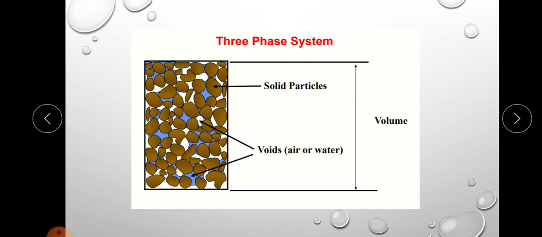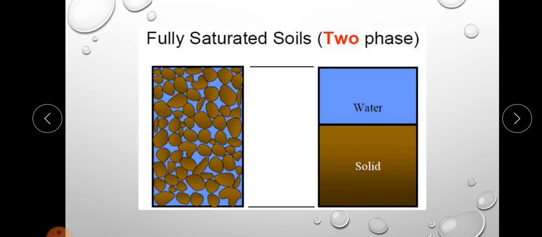In a three-phase system, that is in a soil mass, there will be solid particles, water and air, and these three constituents are blended together to form a complex material. But even though the soil mass is a three-phase system, it becomes a two-phase system in some situations. That is the first case: when the soil is fully saturated, there will not be an air phase, that is, the voids are completely filled with water.